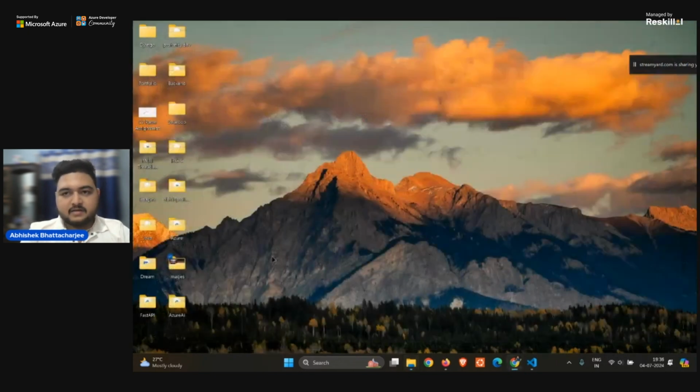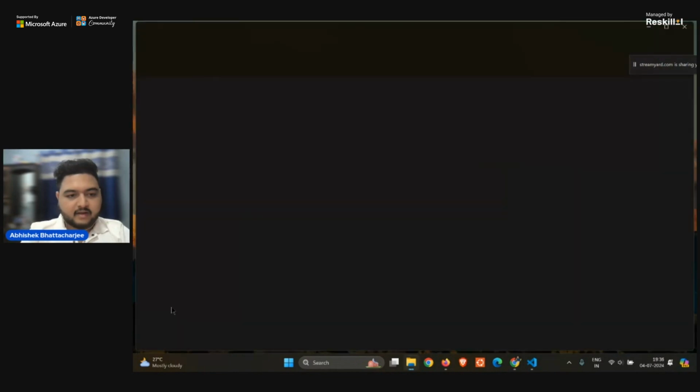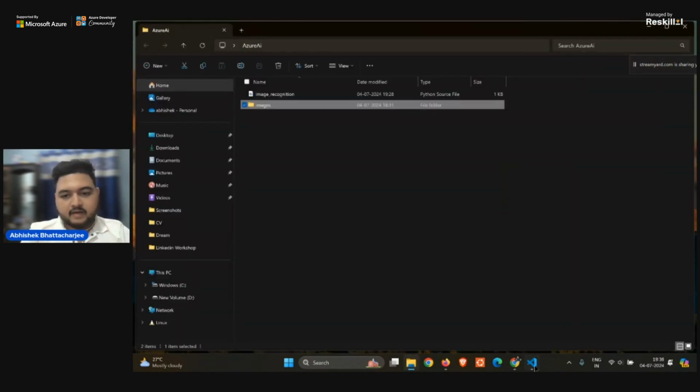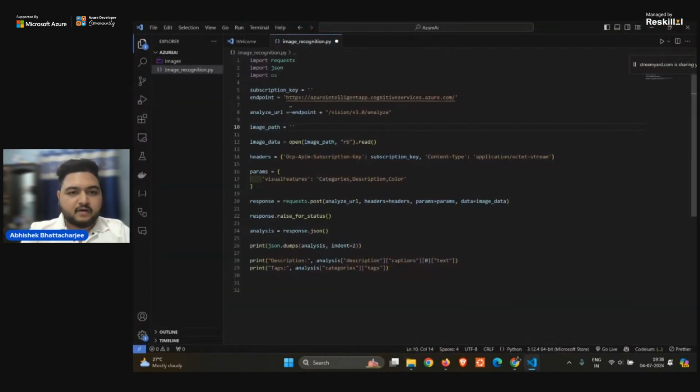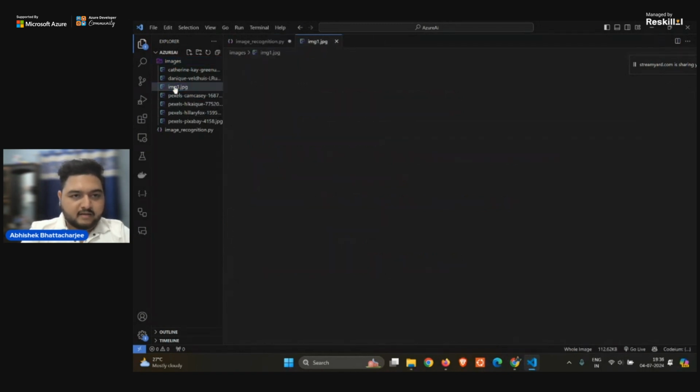So I will cut it and paste it here. As you can see, this is an image folder. Now, where is my image? The image is in my images folder. And which image do I want to analyze? Say I want to analyze image number 1.